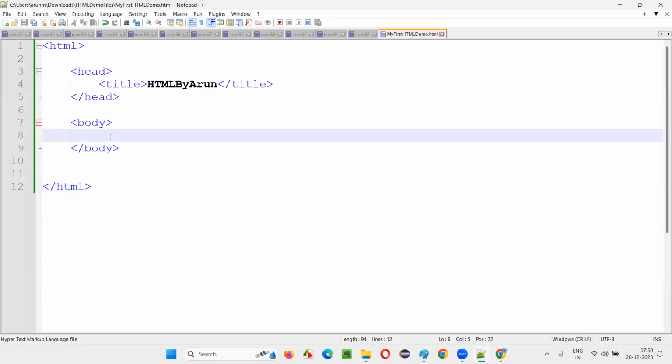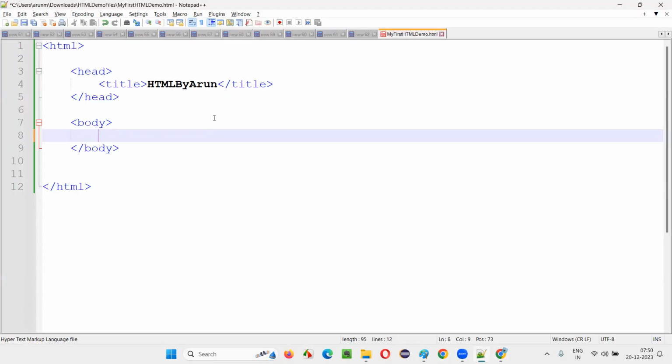Now, what about the body? The body is kind of blank. I want to display some elements here. Let's say in the body section, some headings. I want to create a page heading, right? That will be good.